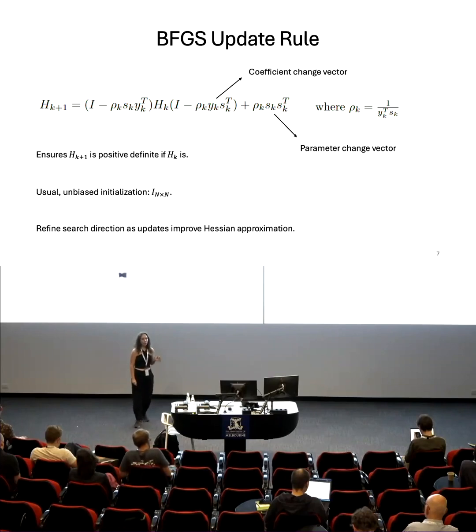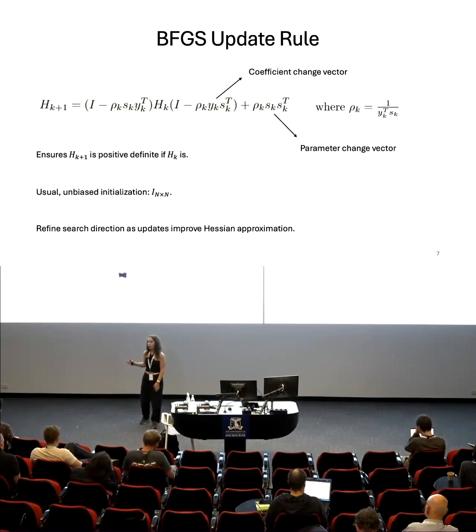So the standard choice for the initial approximate Hessian matrix is the identity. Why? Because this is an unbiased choice, and it doesn't require prior knowledge about the cost function. With this choice, we start by setting the search direction as opposite to the gradient, just like gradient descent does. The difference is that as the iterations proceed, we will update this matrix such that it will include information about the curvature of the cost function. And this information is updated based solely on the coefficient and gradient vectors, such that we never have to explicitly measure second derivatives.